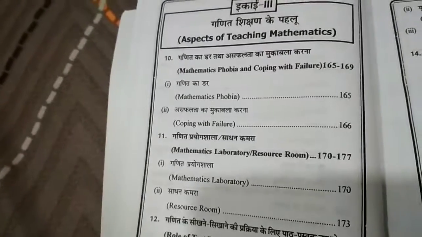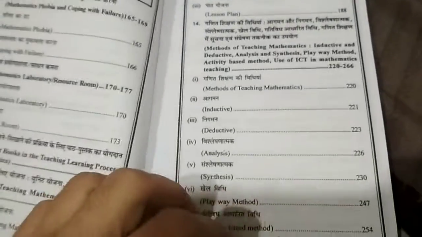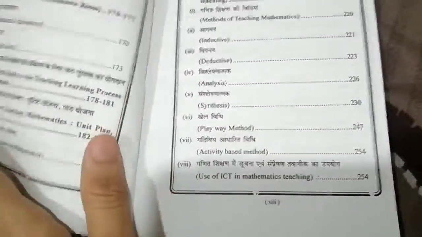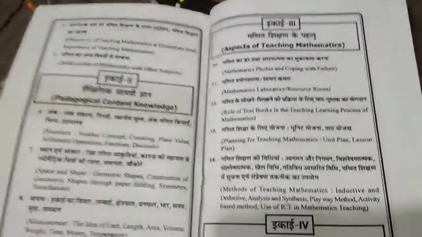Now we have to check Unit 3: mathematics phobia, coping with failure, and so on, till analysis, synthesis, till use of ICT in mathematics teaching. You can check it out in the syllabus. See, mathematics phobia and coping with failure, mathematical laboratory, and till the end, use of ICT in mathematics teaching. It's completely there. Unit 3 covered. Unit 4, let's check.